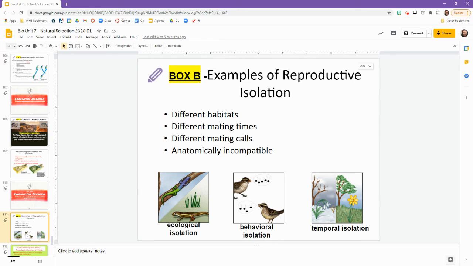So box B, examples of reproductive isolation. So different habitats, different mating times, different mating calls, anatomically incapable, right? So one lives in the trees, one lives in the ground. They're not going to be able to mate then. Their mating calls are now no longer compatible. And then time. Snowdrops flowering in the winter are not going to be able to crossbreed with anything that's flowering in the spring. Okay.